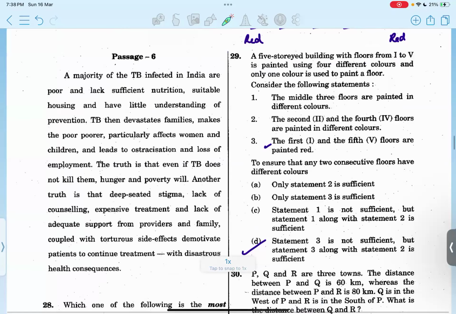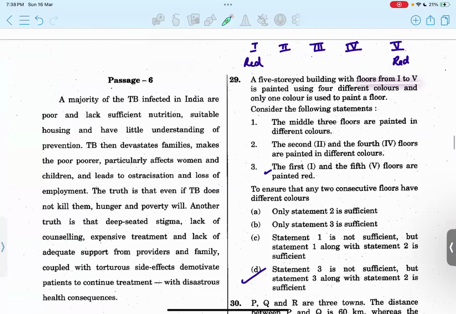Now we have the 29th question. A 5-storied building has floors from 1 to 5. They're painted using 4 different colors and only one color is used to paint a single floor. These are the conditions given. We have to ensure that any 2 consecutive floors have different colors. How many of these statements are sufficient to ensure that? I believe it should be option D, that statement 3 alone is not sufficient, but along with statement 2, it would be sufficient information to ensure this condition.